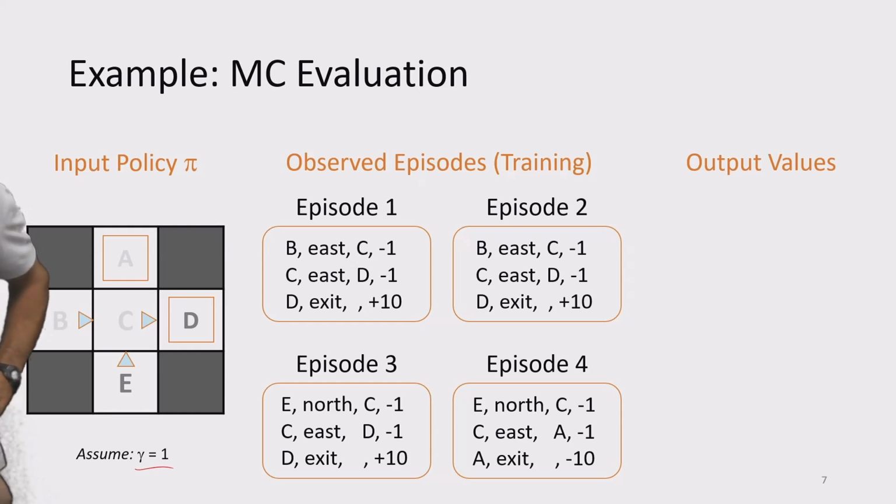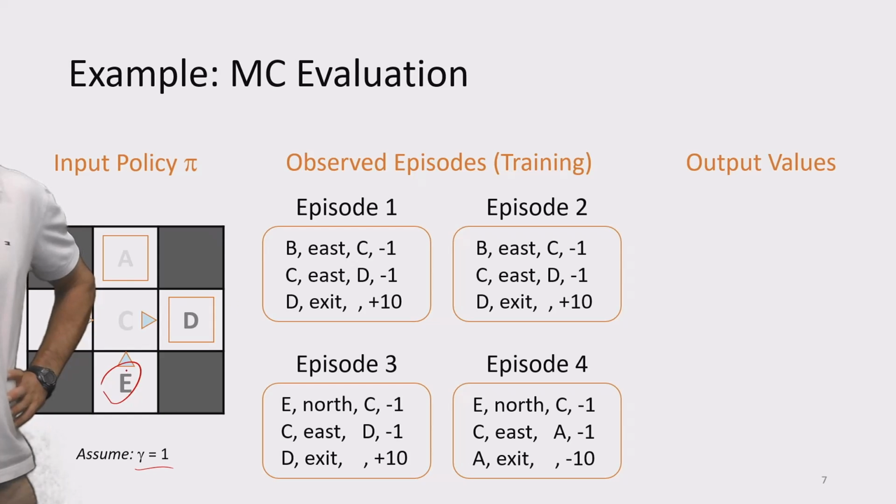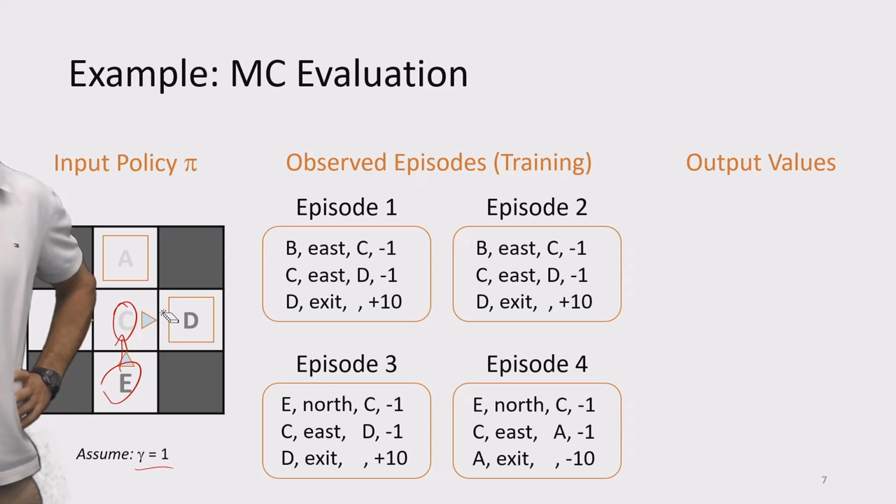At episode 4, we started at E, north, arrived at C. From C, we performed east. I think that should be north. Sorry? It'll be action north. I think it's written wrong. From C, we go north to A.